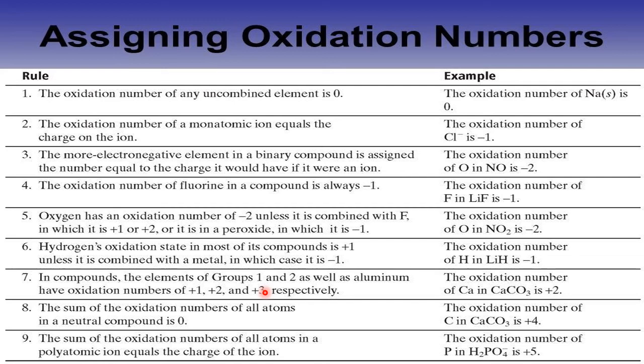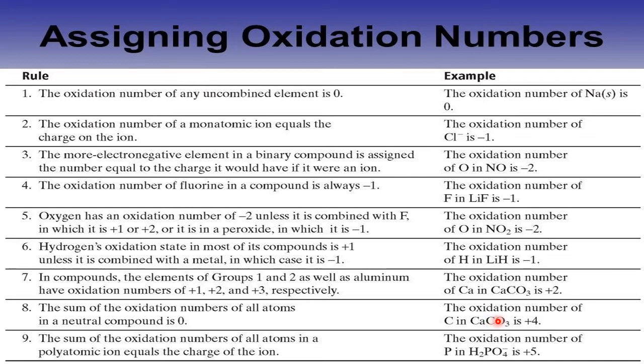Eighth rule, the sum of the oxidation numbers of all atoms in a neutral compound is 0. For example, let us take calcium carbonate, CaCO3. What is the ON of calcium? Plus 2. Carbon? Plus 4. O? Minus 2. How many O are there in calcium carbonate? 3.